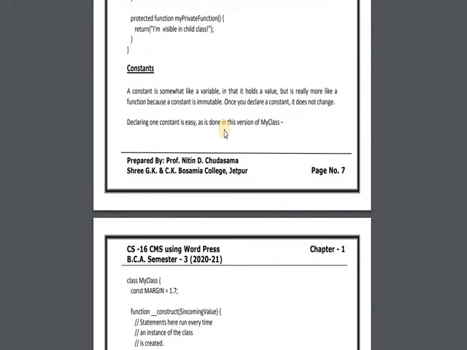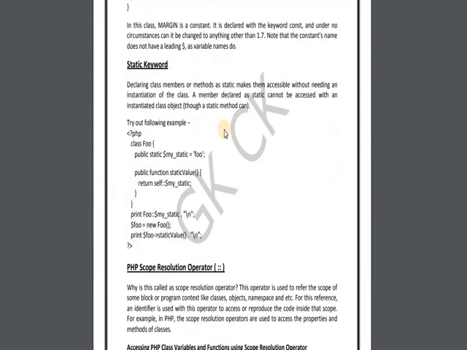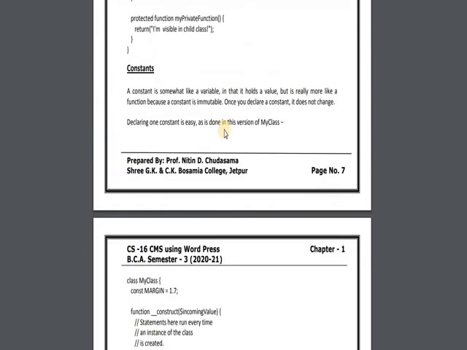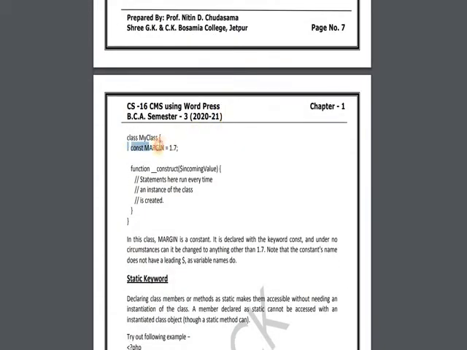Then after that we have seen two different things, the constant keyword and the static keyword. We have already seen constant in semester 2, so let us revise. The keyword is const, 5 letters. Const is used to define a constant.